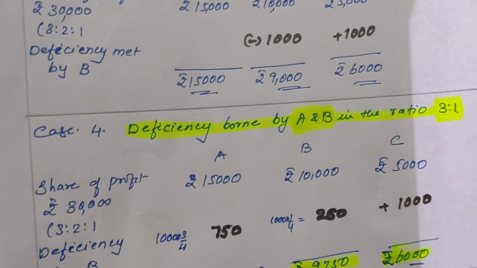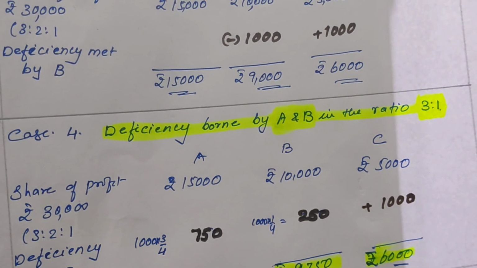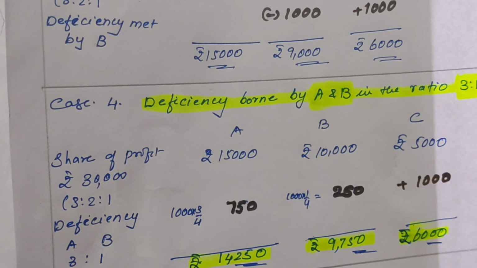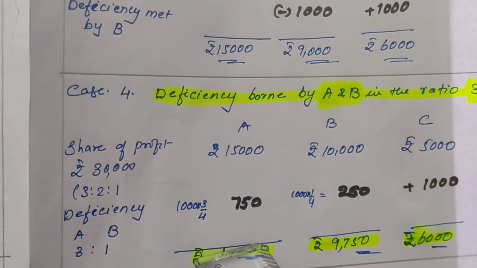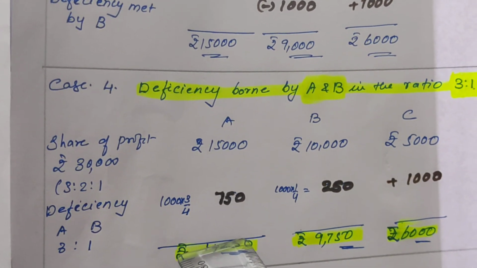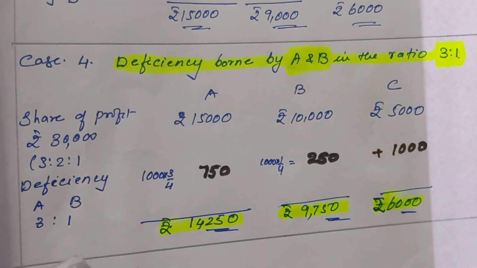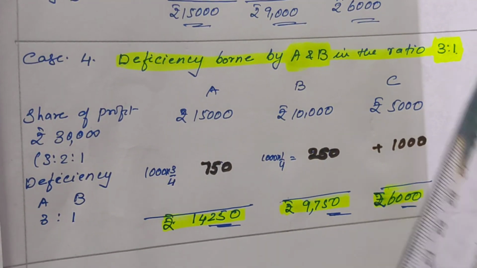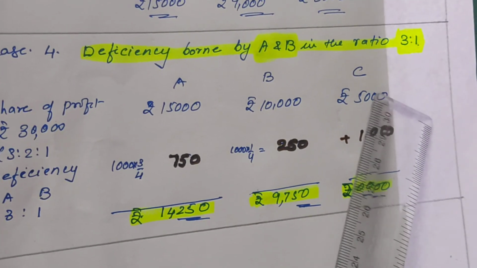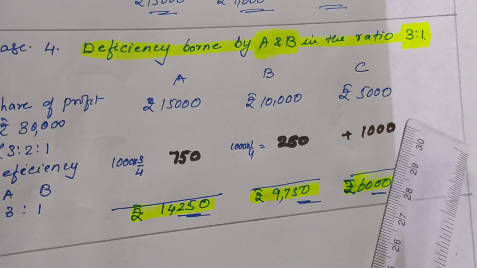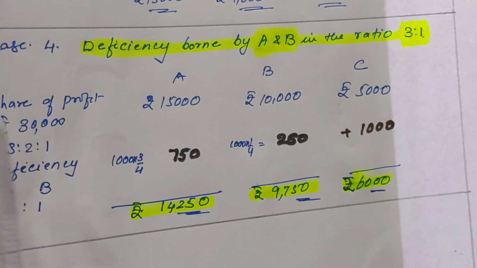Now next is deficiency borne by A and B in the ratio 3:1. Here the deficiency is 1,000. This 1,000 will be shared or given to C by A and B in which ratio? 3:1. Here the agreed ratio is given to you, 3:1. In case 1, no agreed ratio was given, so we had shared that in their profit sharing ratio.